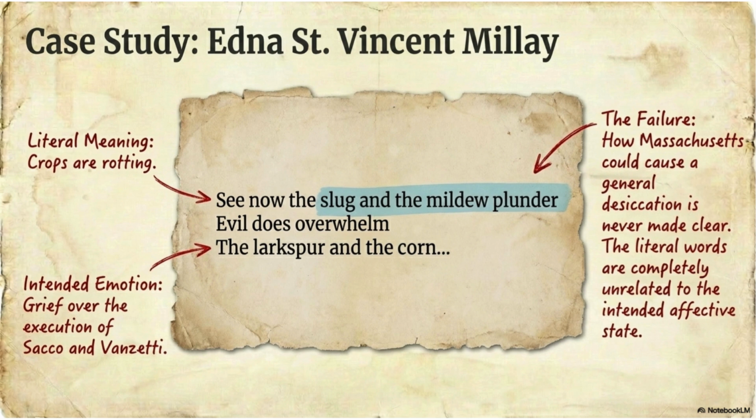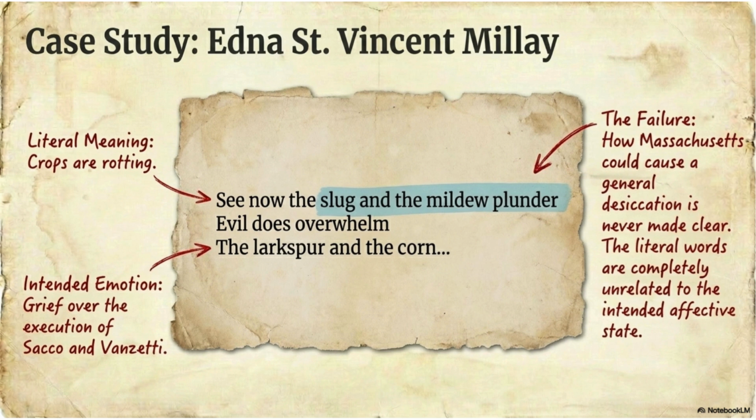Remember Tate's formula. Extension plus intention equals tension. In a successful poem, the literal meaning supports the emotional meaning. The two work together, but here, according to Tate, the two are disconnected. Extension: rotting crops. Intention: political grief. Problem: the bridge between them is unclear. Because the connection is weak, the poem fails to create true tension.